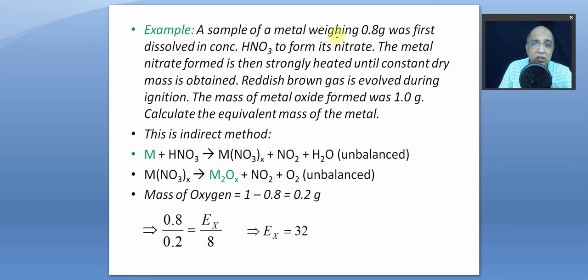So we are primarily concerned with the mass of the metal and the mass of metal oxide. By subtracting, we get the mass of oxygen, right? Then we apply the law of equivalence. 0.8 is the mass of the metal, by mass of oxygen, is equal to equivalent mass of the metal by 8. So we get 32. So the equivalent mass of the metal is 32. At this point we cannot make a guess. It may be zinc.